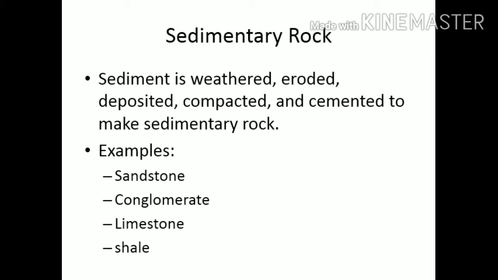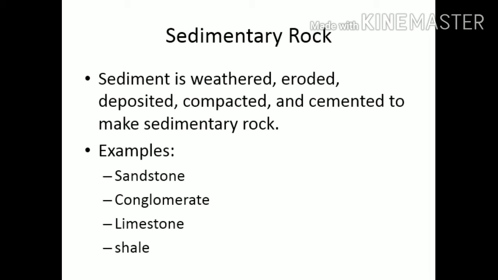So sedimentary rocks, as we said, are produced when the sediments settle in a new place and form layers. These layers then become solid and form sedimentary rocks. Sedimentary rocks are formed by three processes: weathering, erosion, and deposition. Weathering happens to old rocks when the old rocks are weathered. What is the meaning of weathered? It means break down.